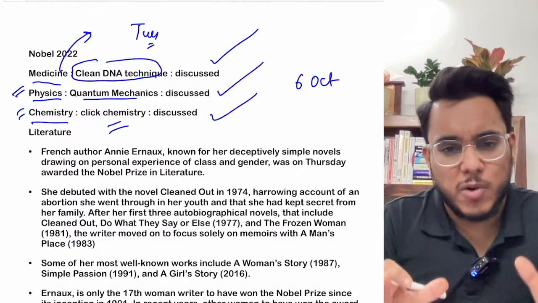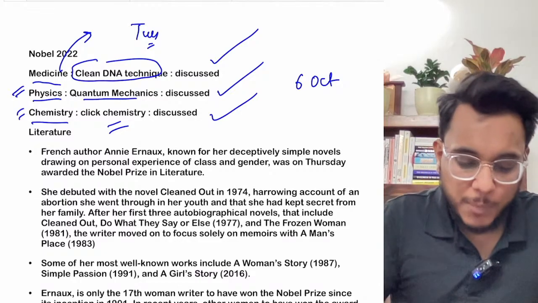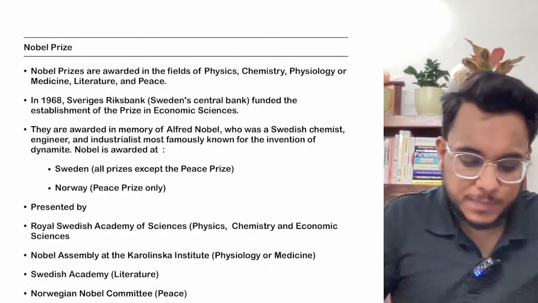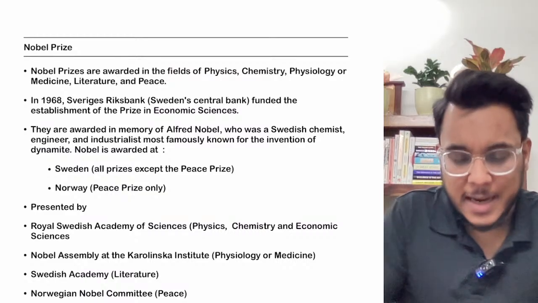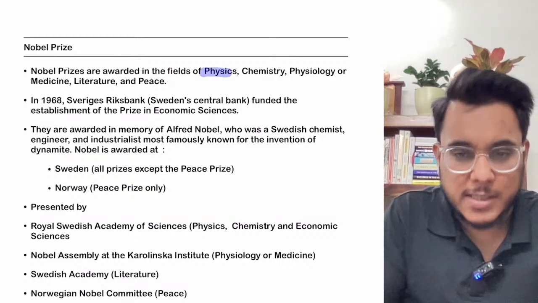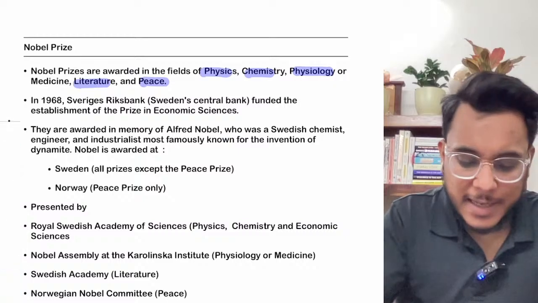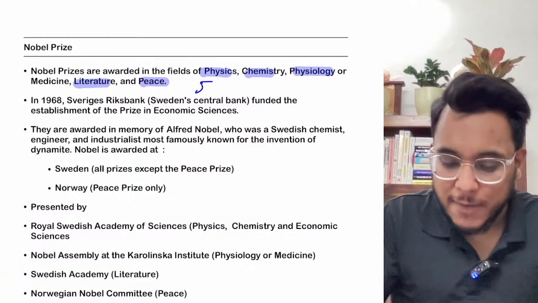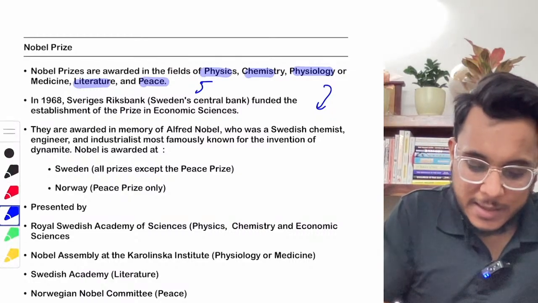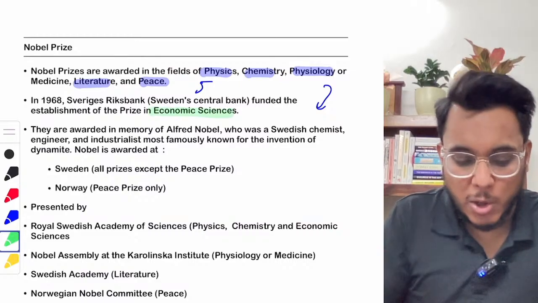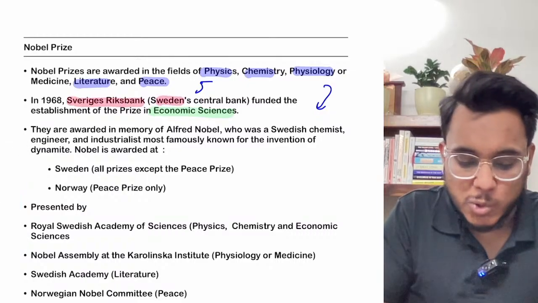Okay, now let's take first a brief overview of the Nobel Prizes, and then we'll come to the Nobel Prize in Literature that has now been given. Let's discuss the brief background first. The Nobel Prizes were originally given in 5 categories: physics, chemistry, physiology or medicine, literature, and peace. But one more category was added in 1968, the Nobel Prize in Economic Sciences. It was announced by the Sveriges Riksbank, Sweden's central bank.